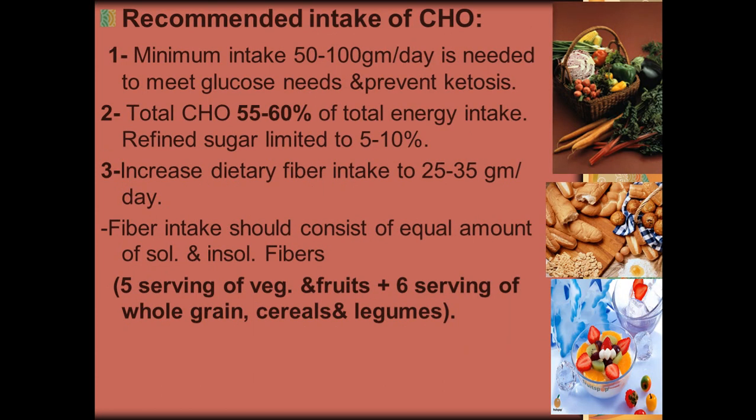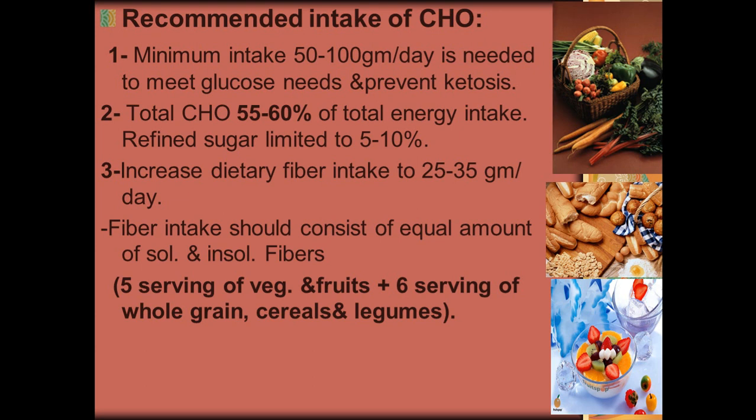We have to remember the recommended intake of carbohydrate. A minimum intake of 50 to 100 grams per day is needed, an amount needed to meet the glucose need and to prevent ketosis. Total carbohydrate should provide 55 to 60% of the total energy intake. Refined sugar should be limited to 5 to 10%.